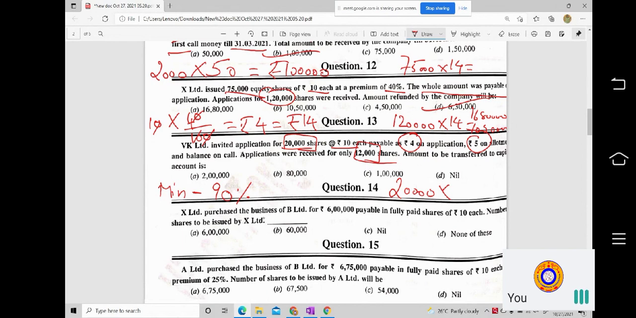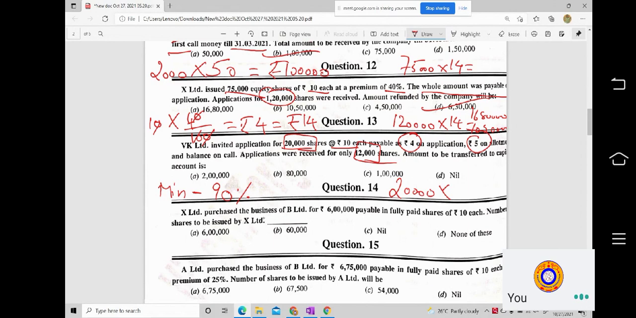Everyone, why are we okay declaring this as an option? Nil. Because in this case, the minimum subscription is not attained by the company. That is the reason. Am I making sense to you all? The next question. X Limited purchased the business of B Limited.